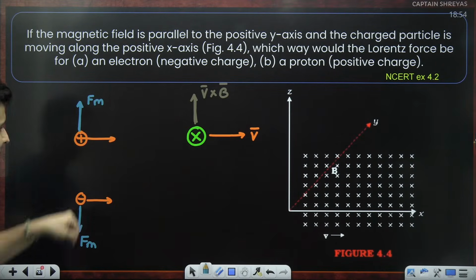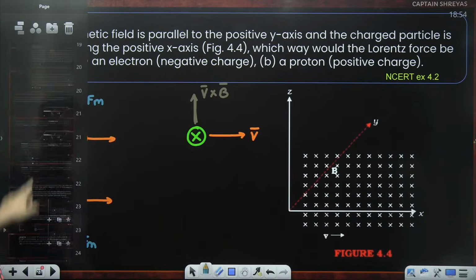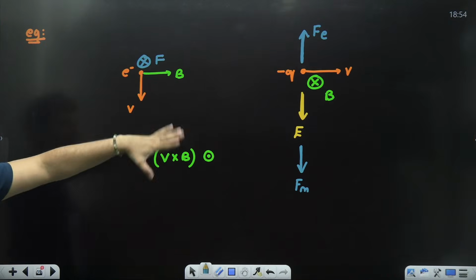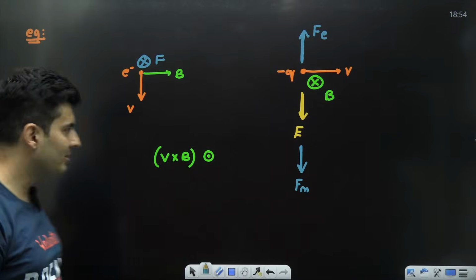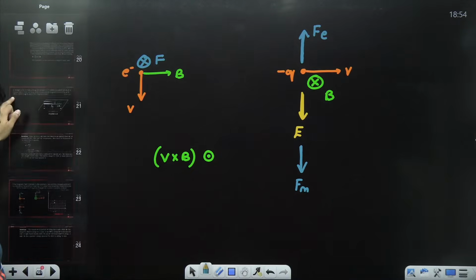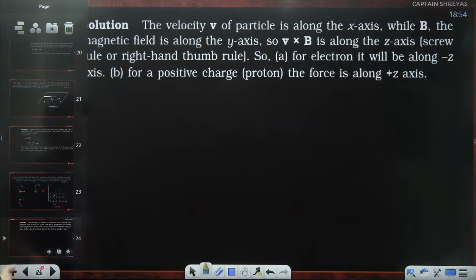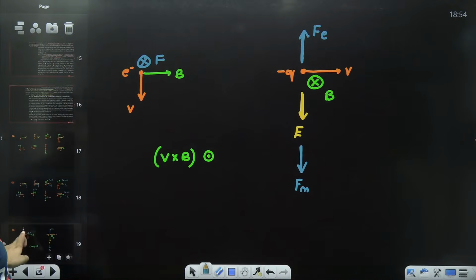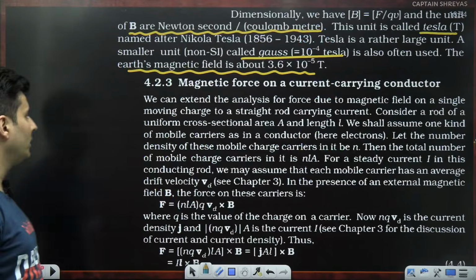Got it? Positive charge, it would be like this. Negative charge, it would be like this. Something very similar to this example. Because it was negative, we had to reverse the direction. Is that clear, everyone? Yeah, same thing that they have done over here. Great. Now, let's come back to section 4.2.3.